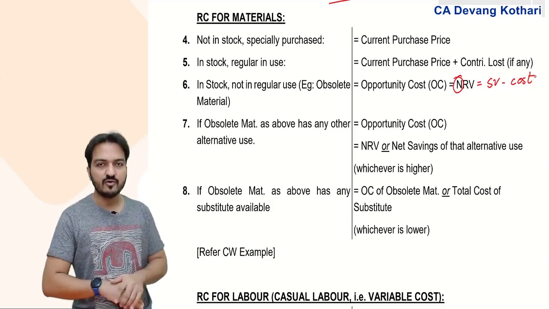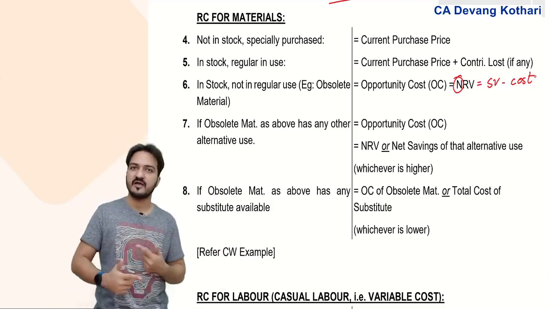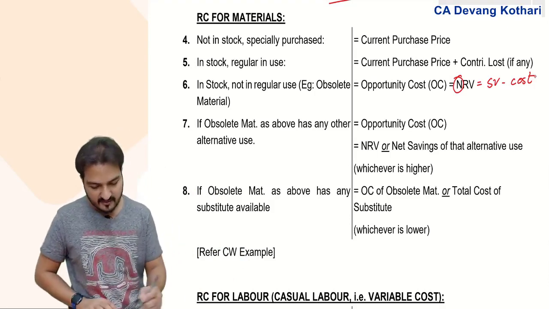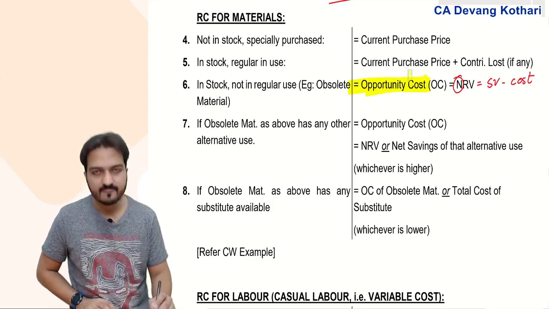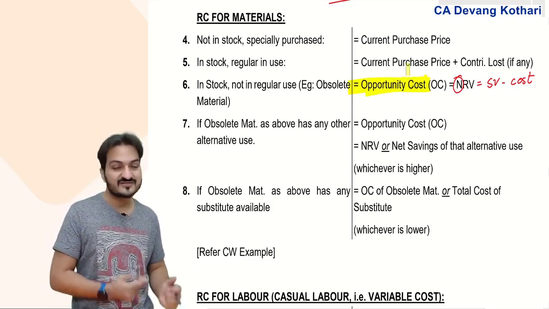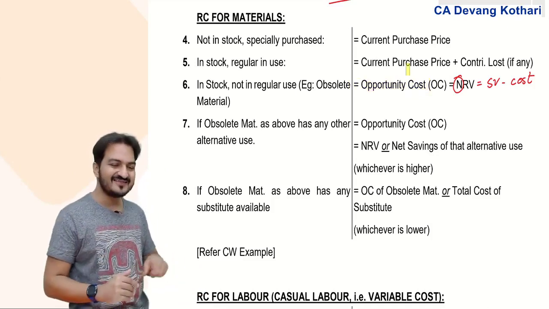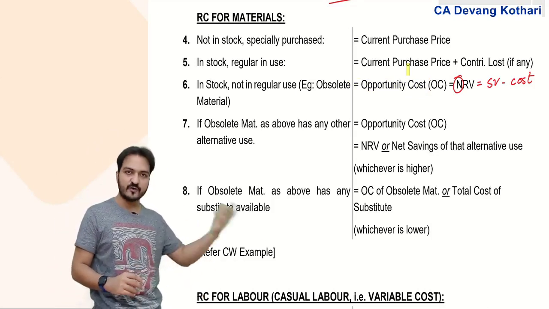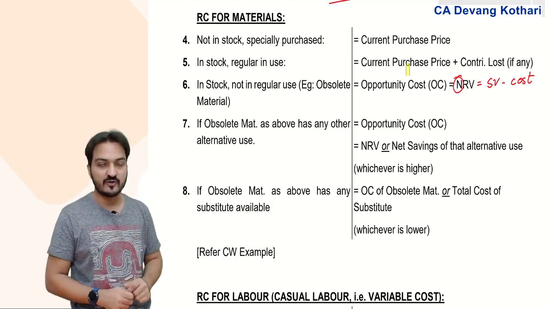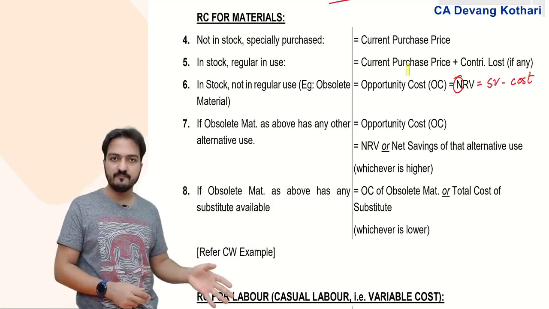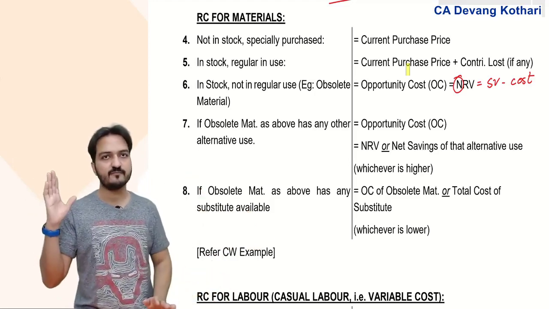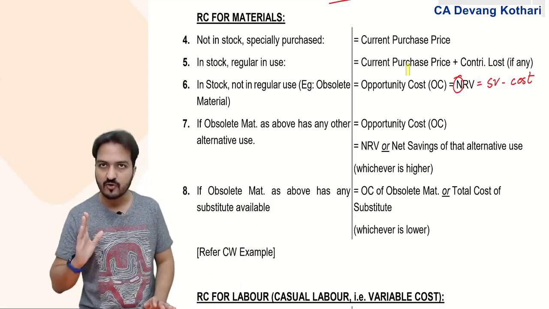That gives the net realizable value, which is basically an opportunity cost. Why? Because if the new offer is not accepted, this obsolete material would have been sold for scrap and you would have earned the scrap value. You are sacrificing this income because of the new offer. Hence, it becomes opportunity cost.